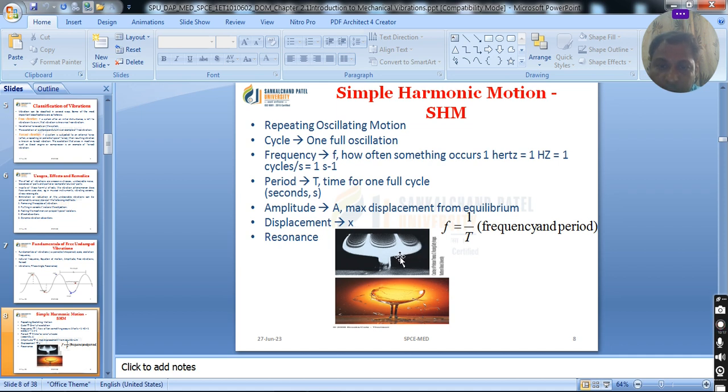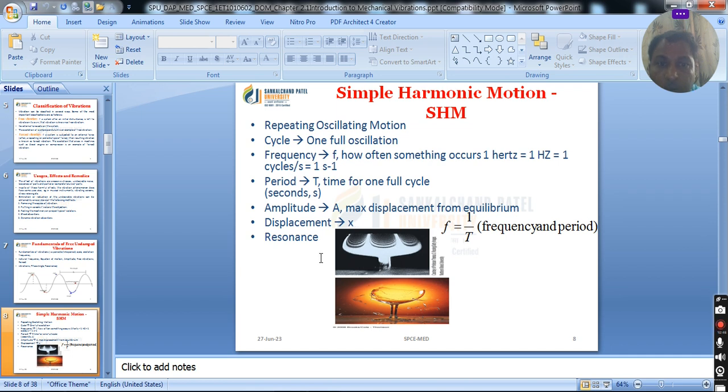Every mass has some tendency to resist the applied force. Due to that, any object has its own natural frequency at which it can vibrate or displace without the application of an external force.